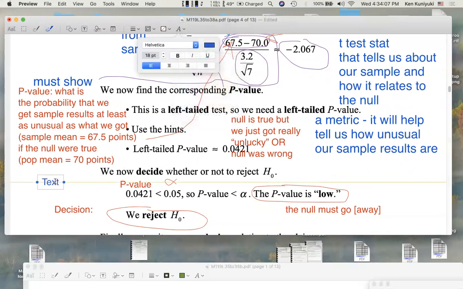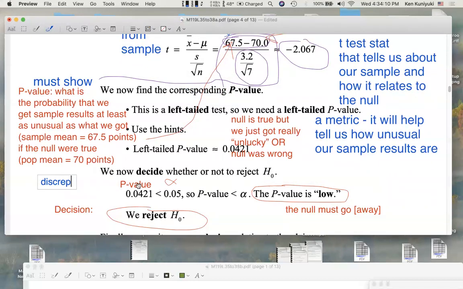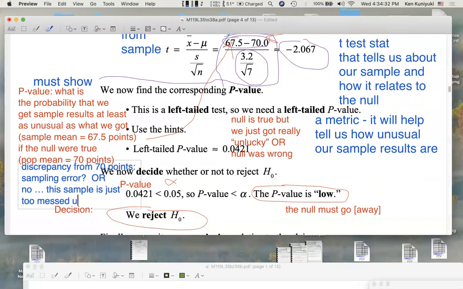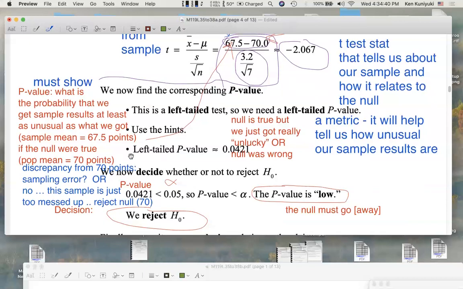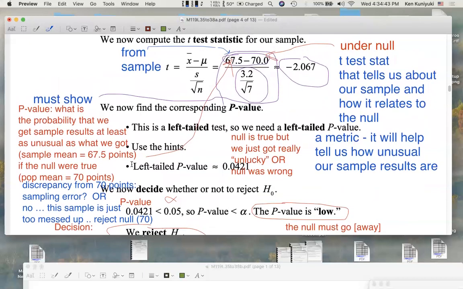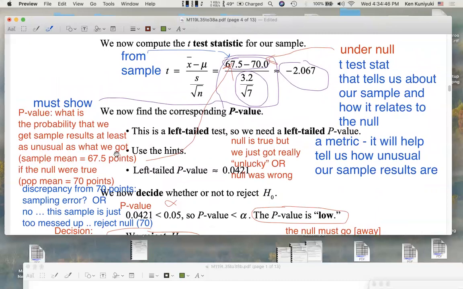Is the discrepancy from 70 points, the difference from 70 points, something we can chalk up to simple sampling error? Or, no, the sample is just too messed up, too unusual. Reject the null. Reject the 70 points. Okay. So the sample mean was 67.5 points. It's a bit low, right? How unusual would the sample be?